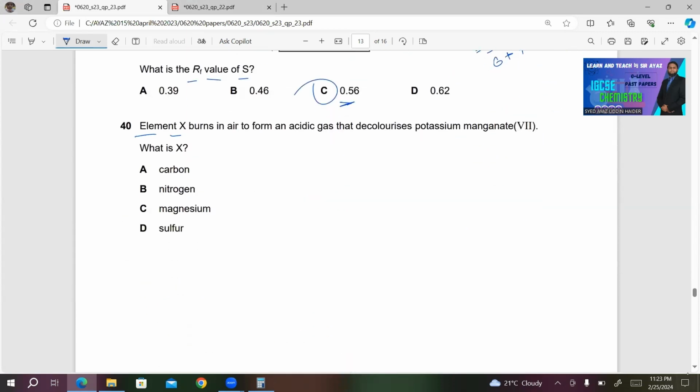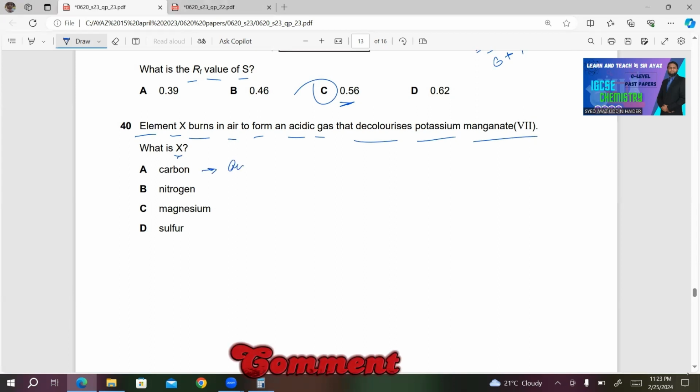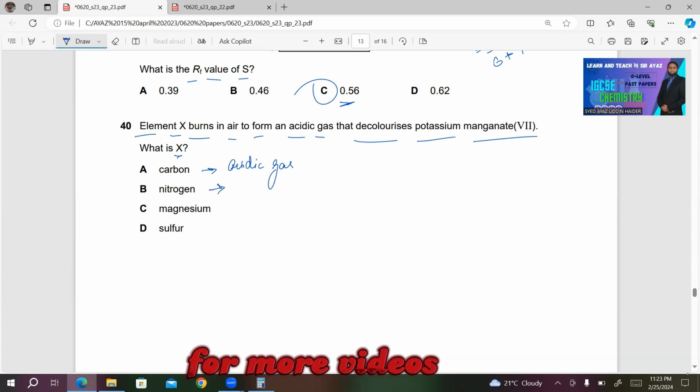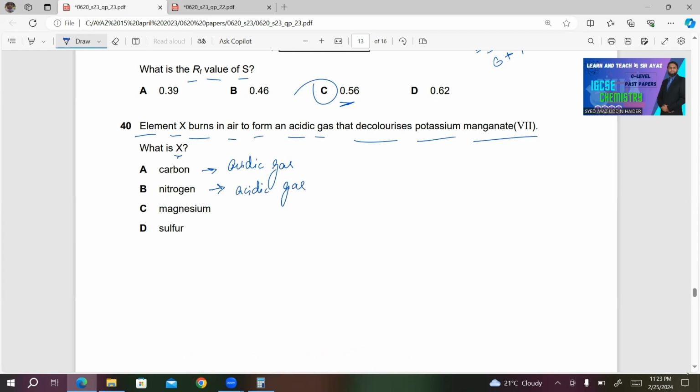Number 40, element X burns in air to form an acidic gas that decolorizes potassium manganate(VII). What is X? A, it will definitely react to form an acidic oxide, acidic gas, but it does not decolorize potassium manganate. Nitrogen will also produce acidic gas. First, it will produce a neutral gas, later on it will produce acidic gas. But it also does not decolorize potassium manganate(VII).